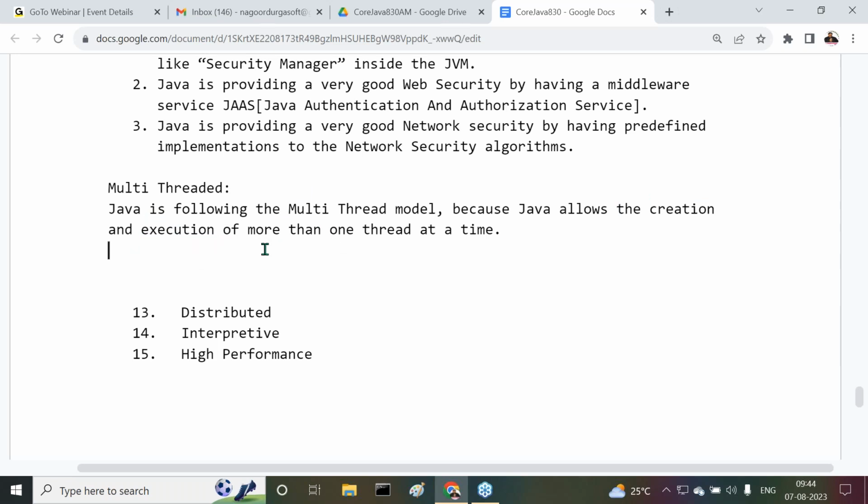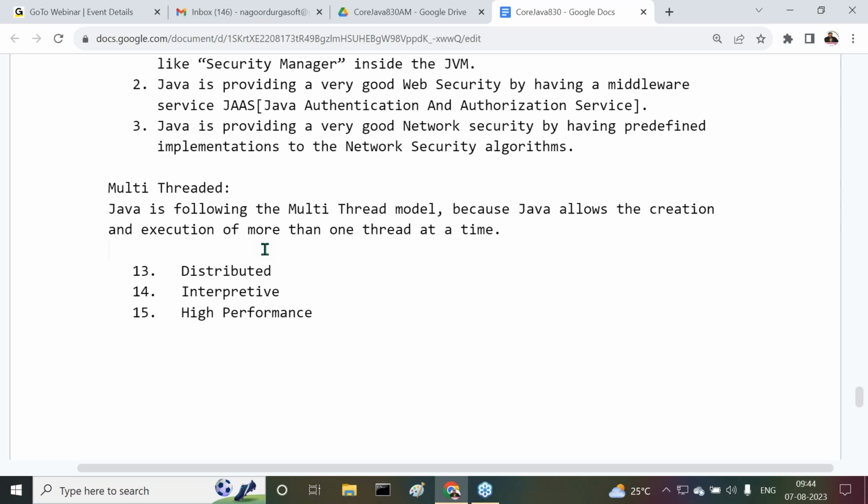When a multi-threaded environment is available, automatically performance will be more or not? Definitely more performance we are able to get. So that is the meaning of the multi-threaded model.